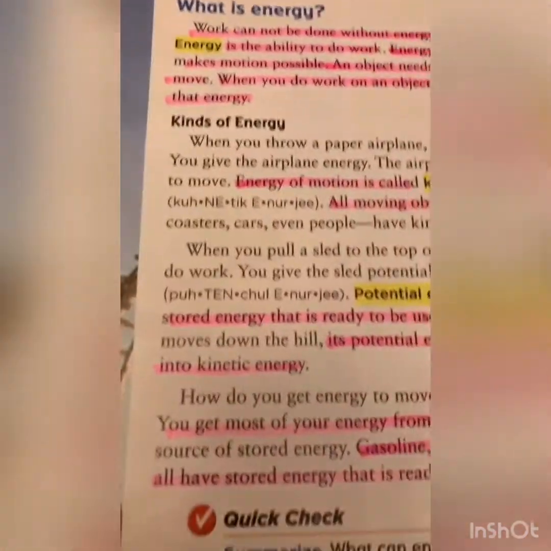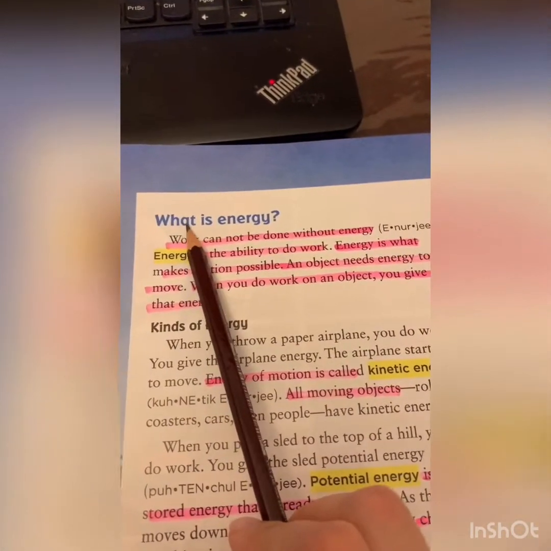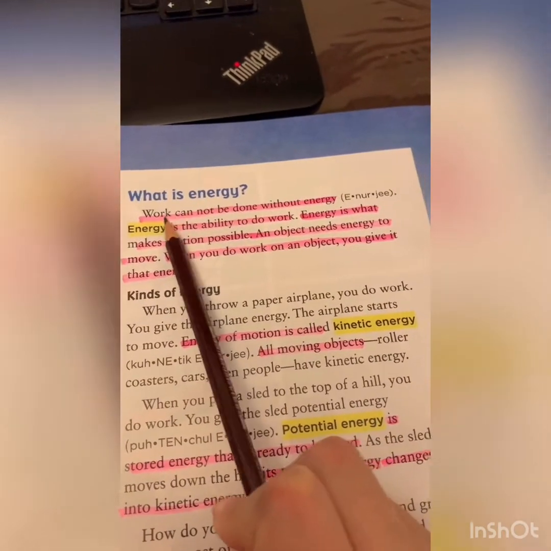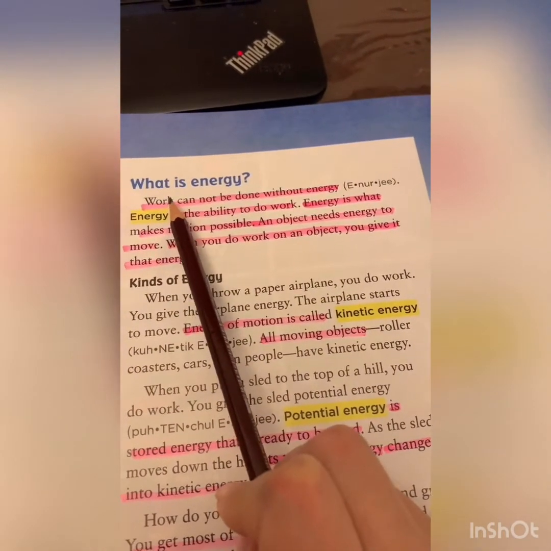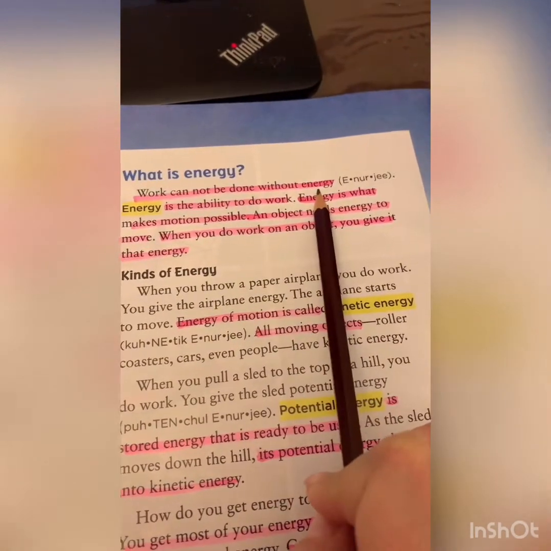Okay, let's please move to page 456. In this page, they are asking about what is energy. Now, please highlight, work cannot be done without energy.